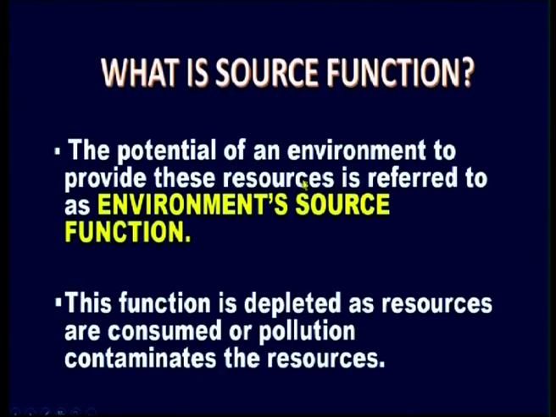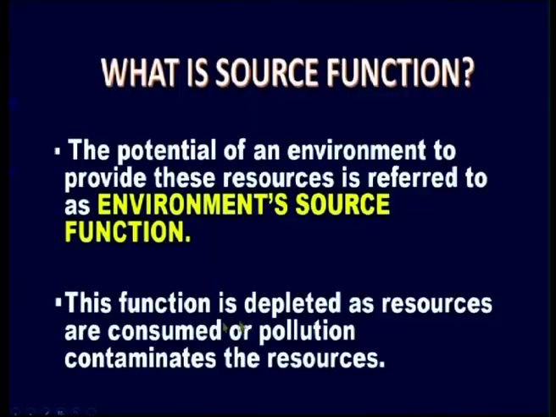The potential of an environment to provide these resources is referred to as the environment's source function. So, from where are we getting the resources? It is provided by the environment. So, the potential, that is the capacity of the environment in providing the resources, is known as the environment's source function. This function is depleted as resources are consumed or pollution contaminates the resources.